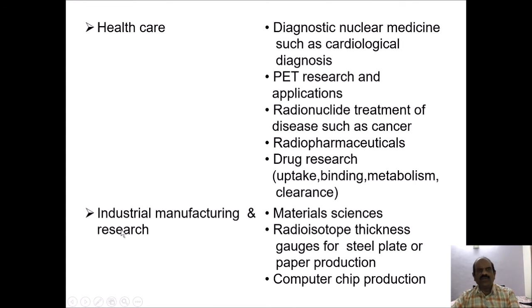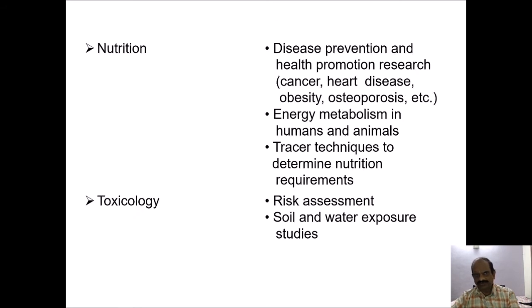They are very commonly used in the industrial manufacturing and research. For example, material sciences, radioisotopes, thickness gauges for steel plate or paper production, computer chip production. They are also used in the field of nutrition.